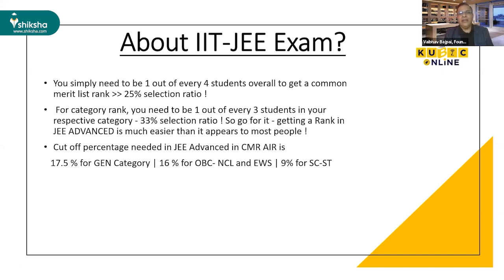And if you are getting a JEE rank up to 40,000, you can add that rank in your resume, and it means you fall in the top 1% intelligent category of students of the nation, and that matters a lot.